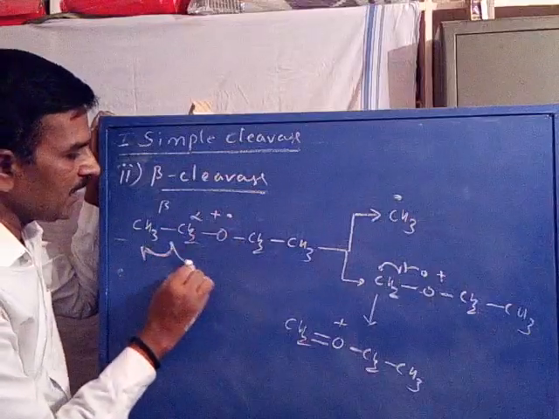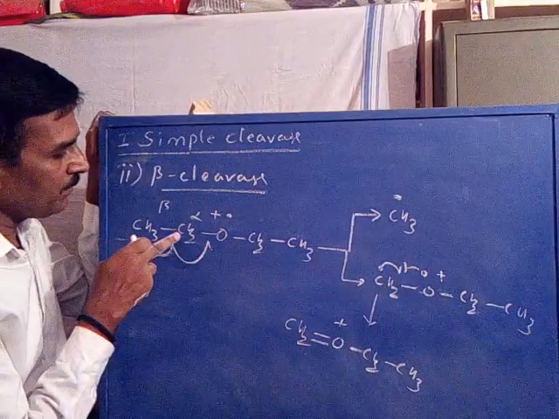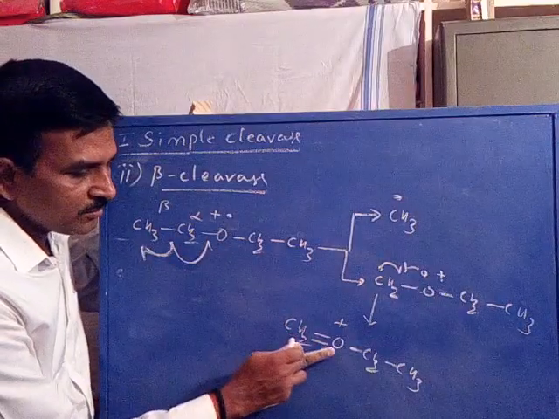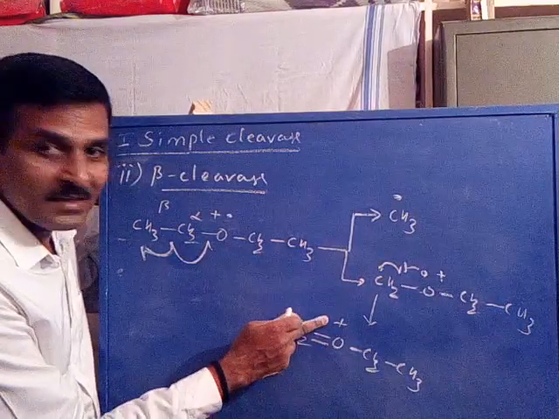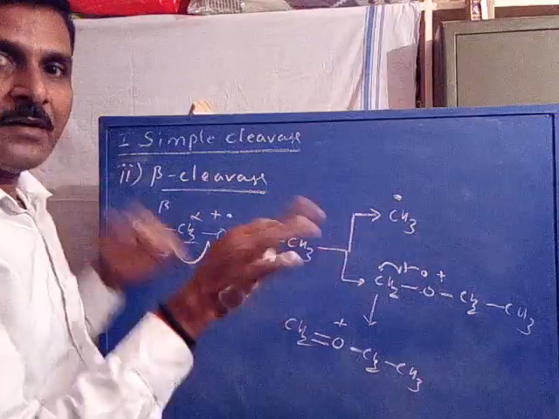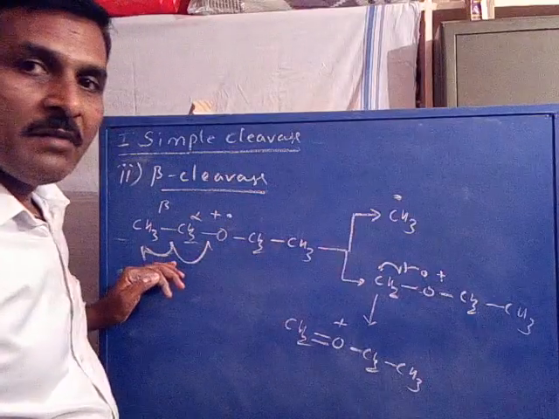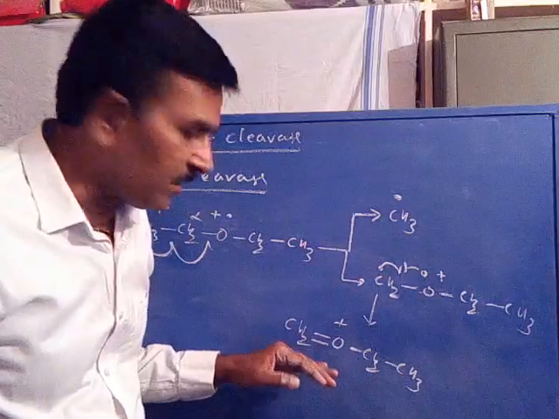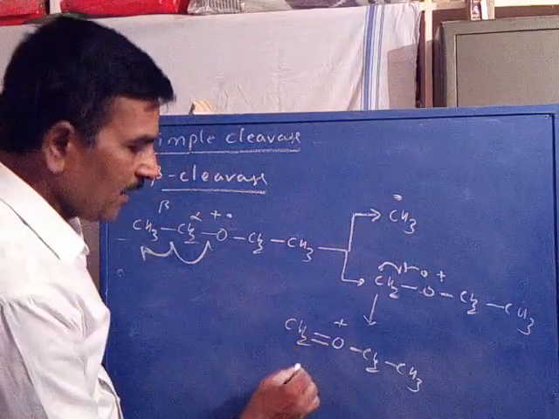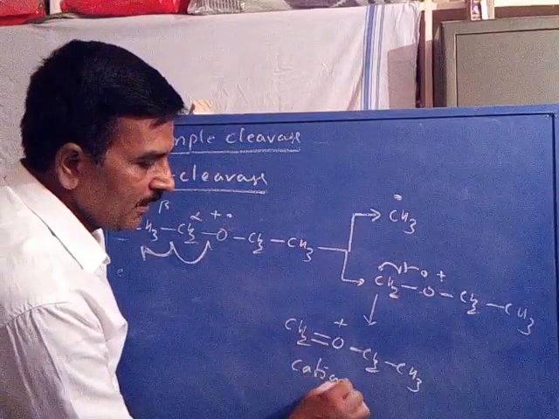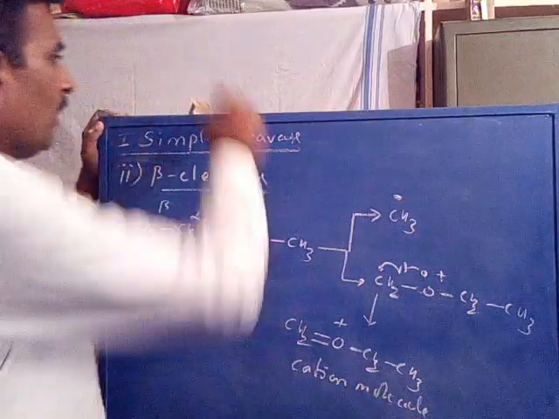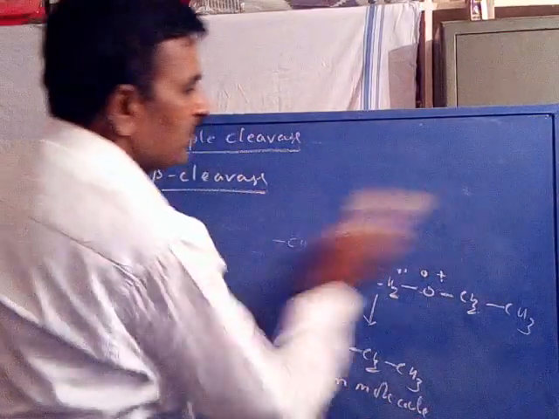Now the other electron is mutually shared between the CH2 carbon and the oxygen electron to get CH2=O as a cation. So initially I told that beta cleavage also results in one as a radical, the other one as a cation. This is a cation molecule. Now we will take some other examples.